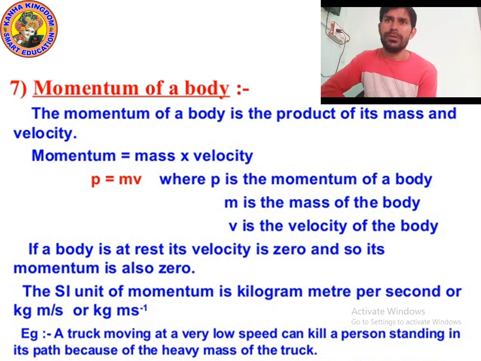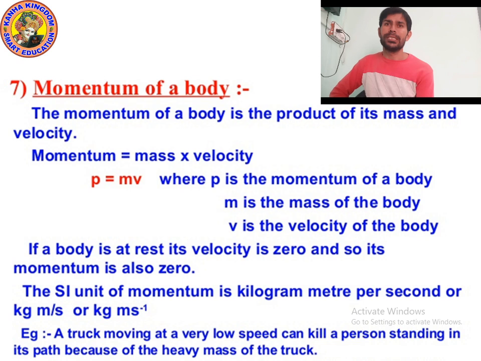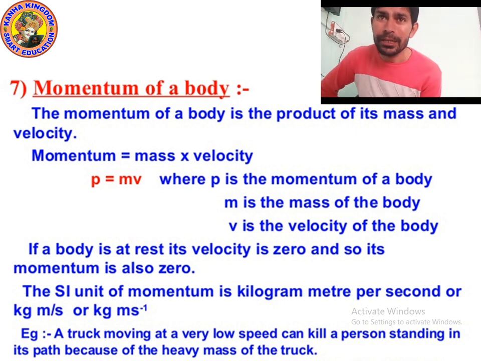What is the SI unit of momentum? Well, the unit of mass is kilogram, and the unit of velocity is meter per second. So the unit of momentum will become kilogram into meter per second. The SI unit of momentum is kilogram meter per second, or you can say kilogram meter second inverse. It is also the correct unit.